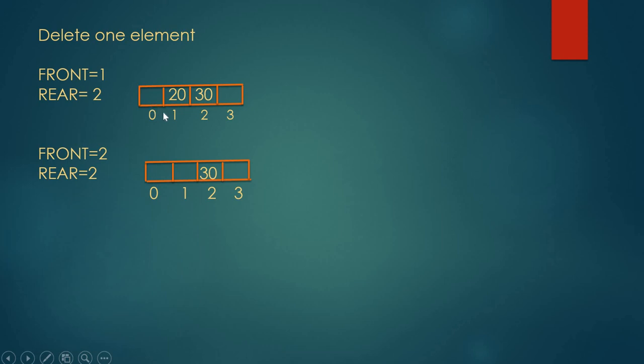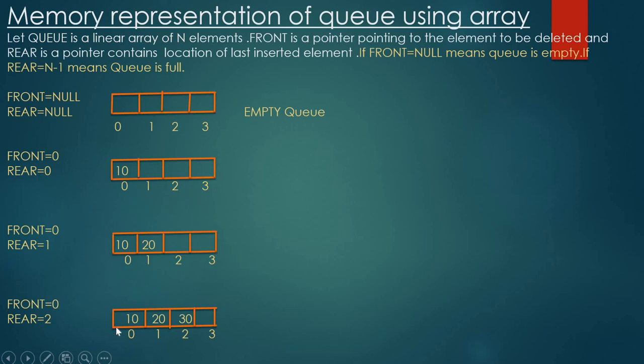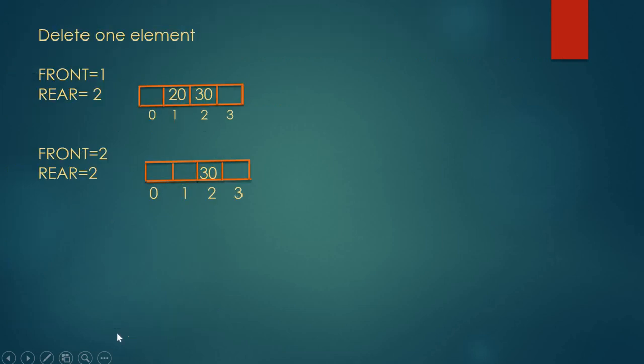In that case, front is incremented by 1. In the previous case, front was 0. After deleting 10, front changes to 1. That is, front is incremented by 1. Now rear is the same, 2. Front is equal to 1 and rear is equal to 2.